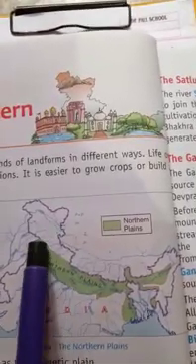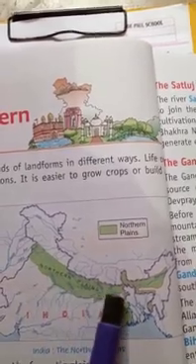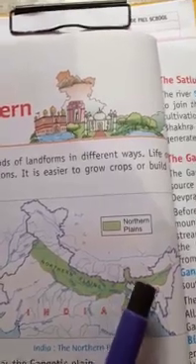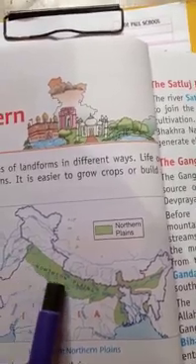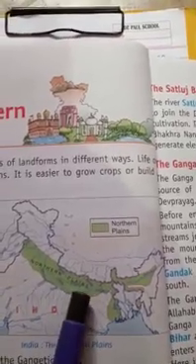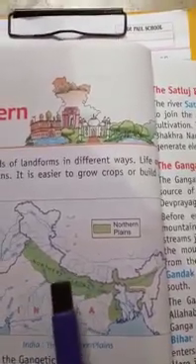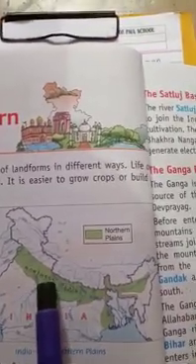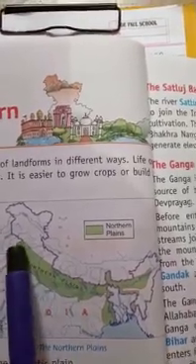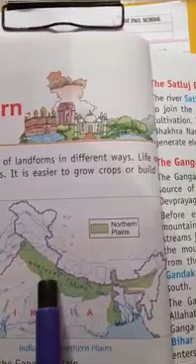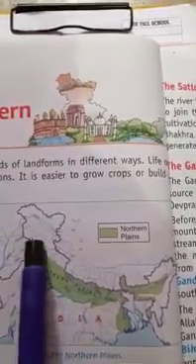So when the northern plains have heavy rainfall and good alluvial soil, it gives the farmers a good harvest. The final point is that the northern plains give the farmer a very good crop harvest.